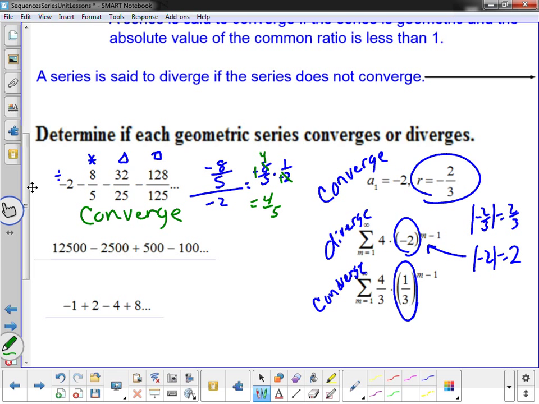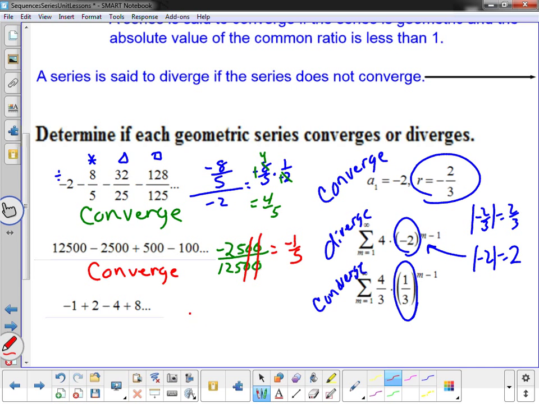Okay, so now the second one there, I've got a negative 2500 divided by 12500. And I notice right away I can divide both of them by 100, and I notice that 25 goes into 125 1/5 times, so I got a negative 1/5. Absolute value of that would be a positive 1/5. So again, we have another one that converges.